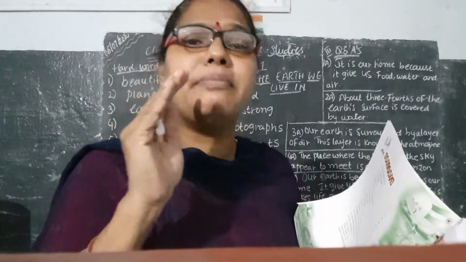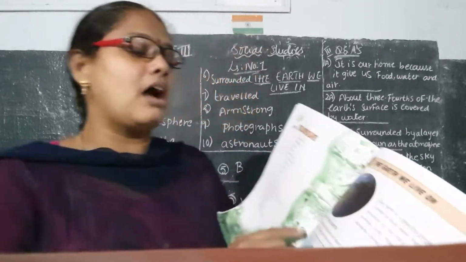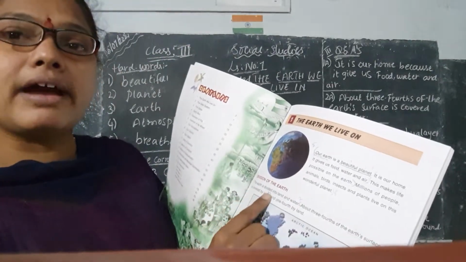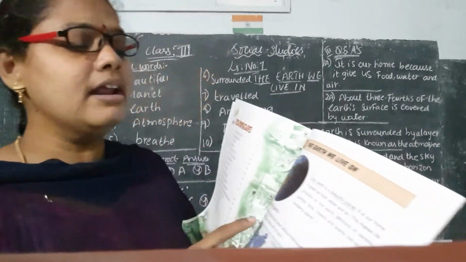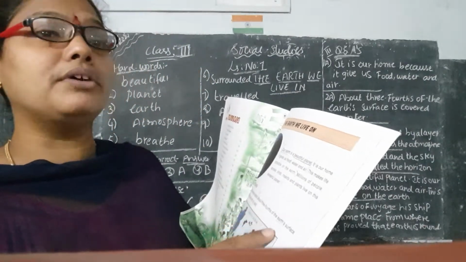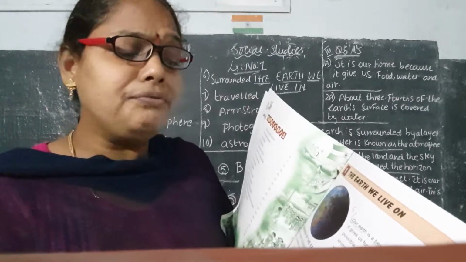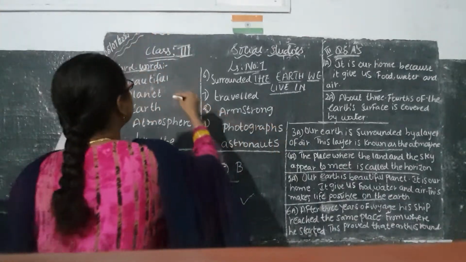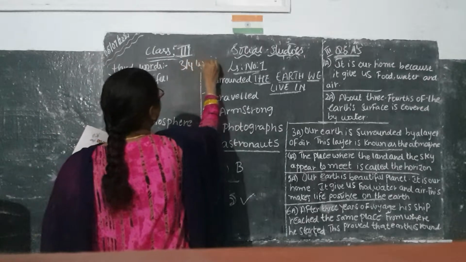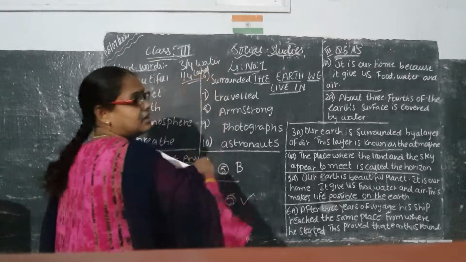And now you have to know how much part of the earth is covered by land and how much part is covered by water. Now let us see our division of the earth. The earth is divided into what? Land and water. About 3/4 of the earth's surface is covered by water. How much, ma? Out of the full earth, 3/4 is covered with water and 1/4 is covered by land. What are they telling, children? 3/4 is covered with water, isn't it? And 1/4 is covered with land. This we have to learn, isn't it, children?